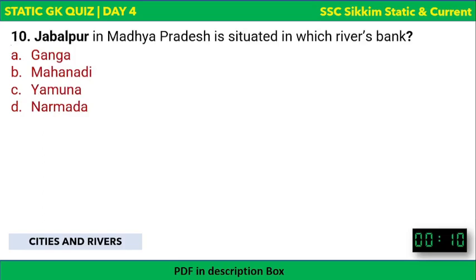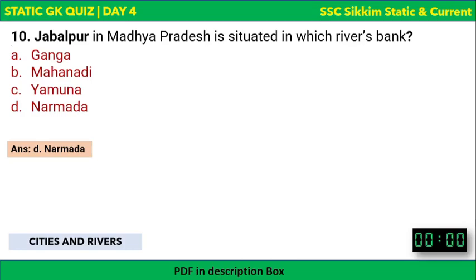So this is it. The last question from this section: Jabalpur in Madhya Pradesh is situated on which river's bank? Jabalpur. Your time begins now. Ganga, Mahanadi, Yamuna or Narmada? So the time is over. The correct answer to this question is Narmada. Jabalpur is a city in Madhya Pradesh situated on Narmada river's bank.